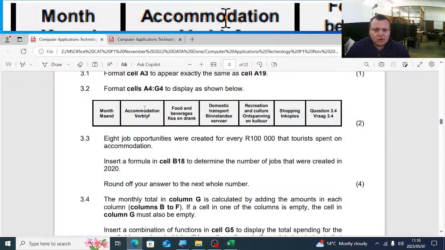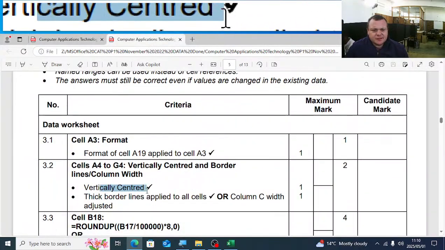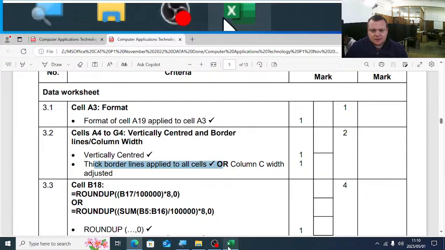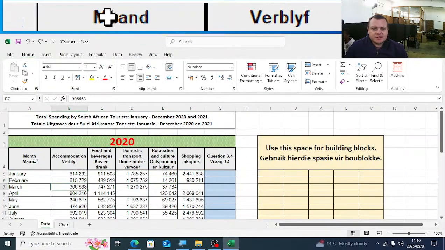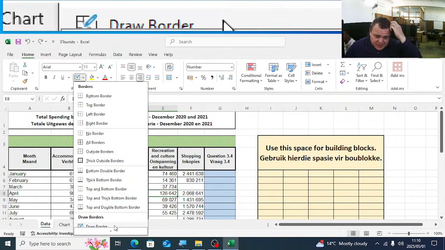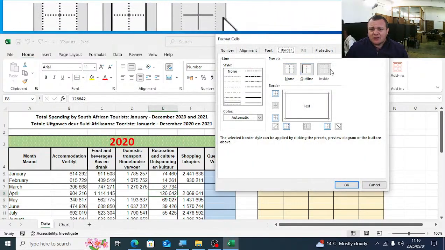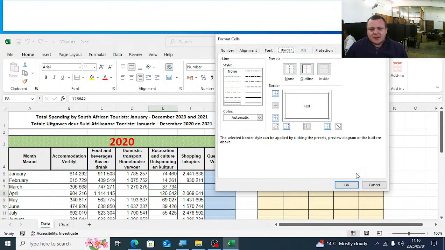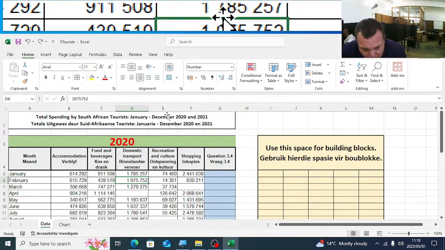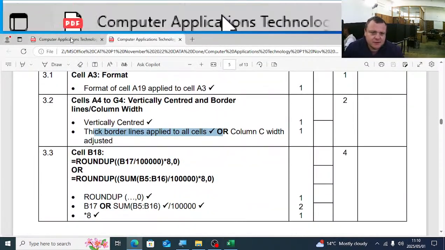Let's just see the mark allocation for 3.2. It is vertically centered, thick borders applied to all the cells. Okay, so we just add borders there. The easiest way is to draw borders, because then you do not need to worry about these options about outlines or inside. It's quite easy. You just select the line type, the thickness, and you will draw the border on the grid itself.